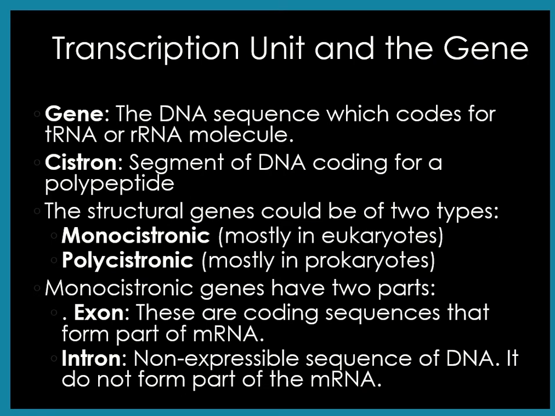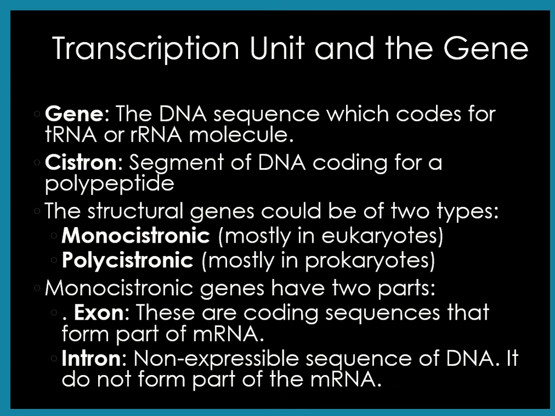Now the transcription unit and the gene. First, what is a gene? The DNA sequence which codes for a transfer RNA or ribosomal RNA molecule. Now what is a cistron? A segment of DNA coding for a polypeptide. Now the structural genes are of two types. First is monocistronic, mostly found in eukaryotes. Second is polycistronic, mostly found in prokaryotes.